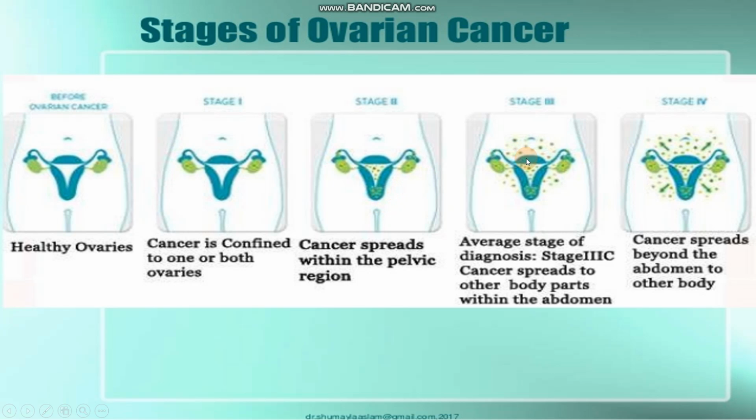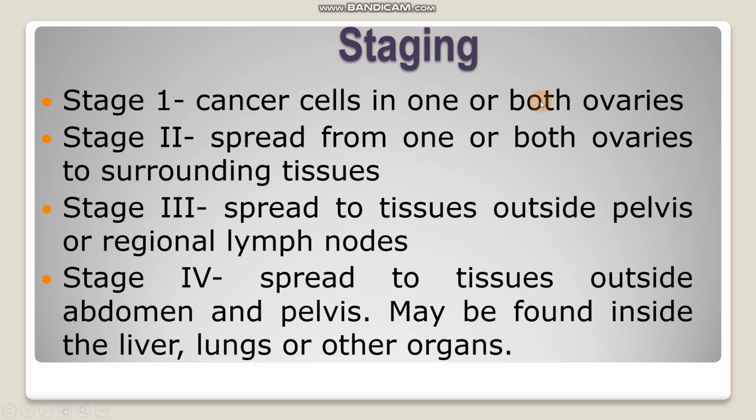But in stage 3, it will be there in the ovary and in the pelvic region as well as it can spread to the surrounding tissue as well as it can reach up to abdomen. Stage 4 means it can go even beyond abdomen to other parts of the body. So that is about stages of ovarian cancers. 4 stages.